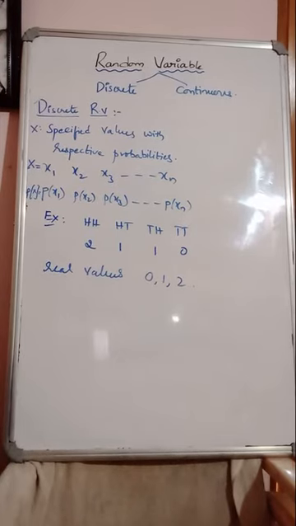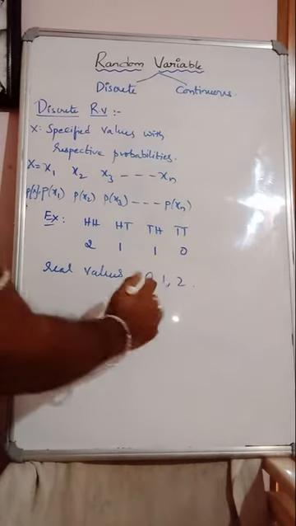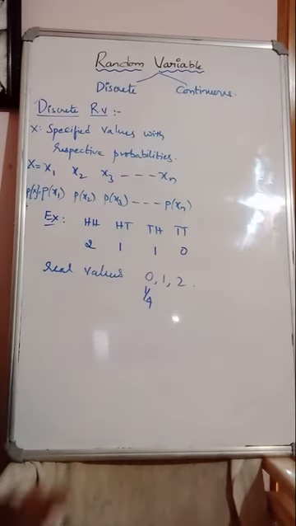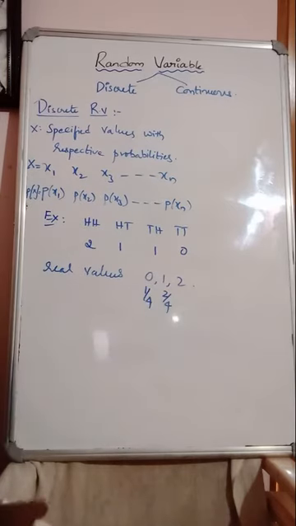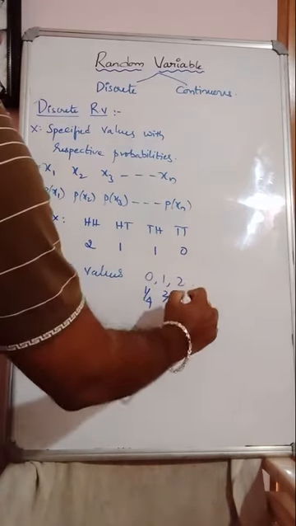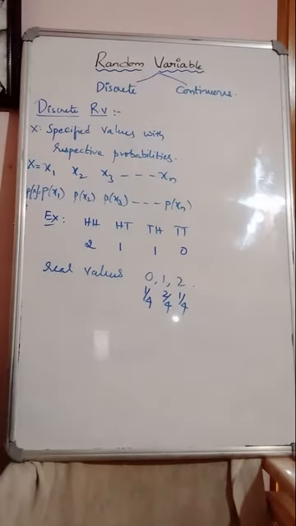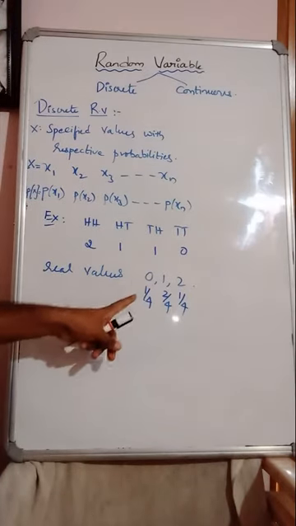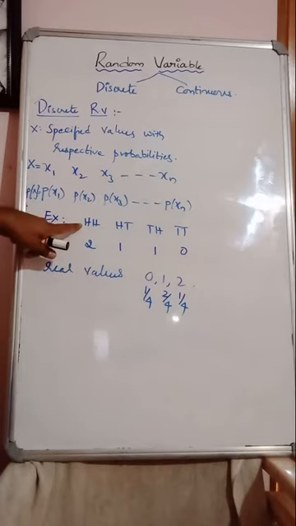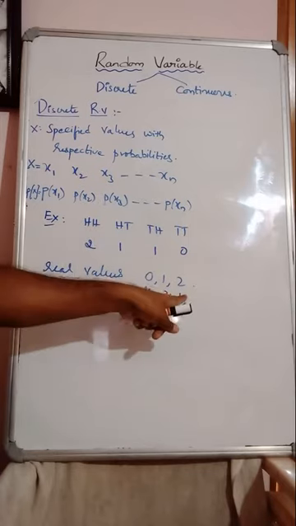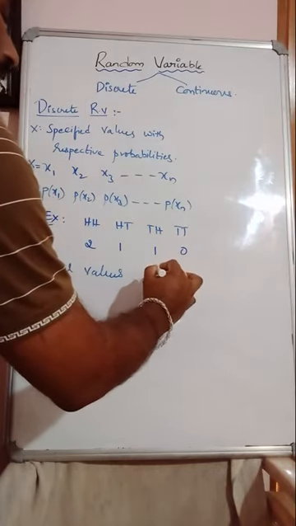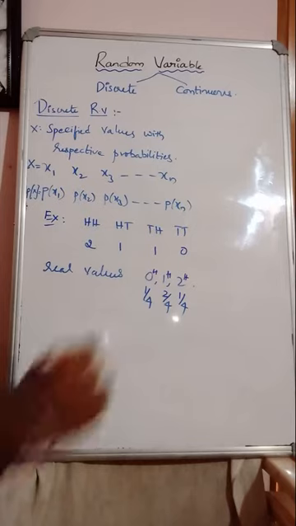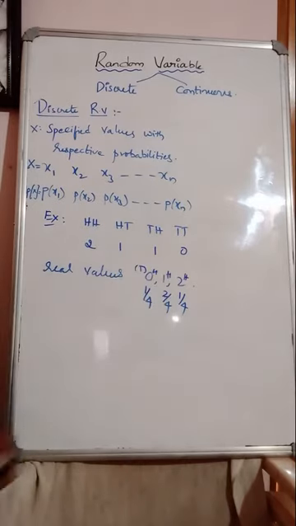The real values are assigned with probabilities. So 0 heads means only 1 outcome, 1 by 4, right? 1 head means 2 outcomes, 2 by 4. 2 heads means 1 by 4. Out of 4 sample points, how many have 2 heads? Only 1, so 1 by 4. Here it is 2 heads, 1 head, 0 heads. 0 heads is nothing but tails. That's it. You understand, guys?